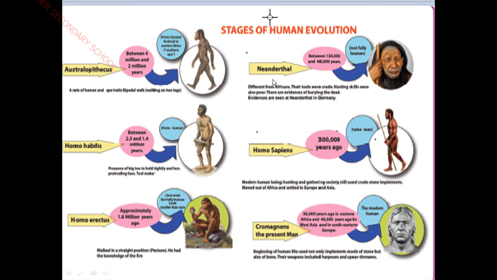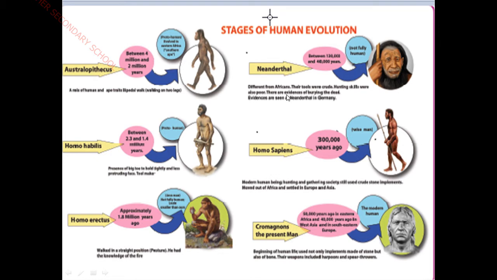And see, the fourth type of our ancestors is the Neanderthal. Neanderthal, their period of living is between 1,30,000 and 40,000 years. So here they are not fully human. What we are looking at present as a human being, they do not look like a full human, children.